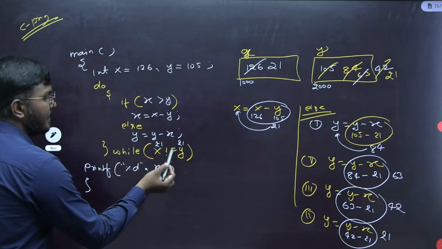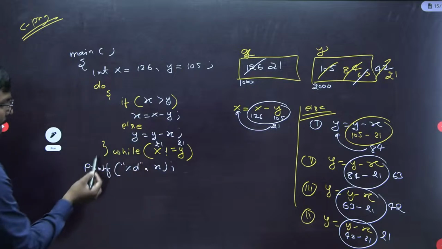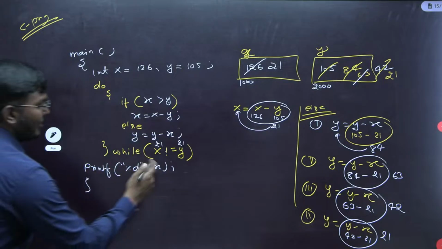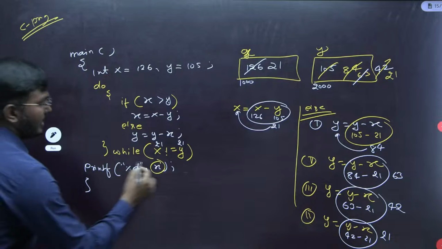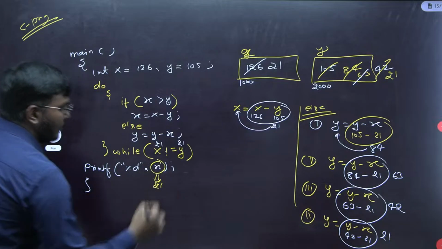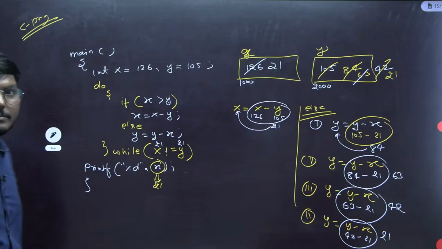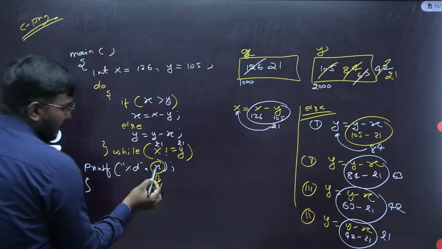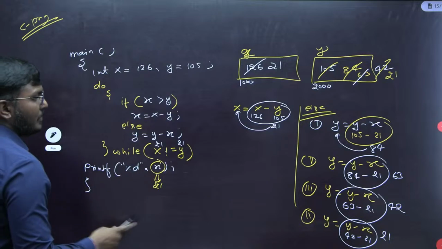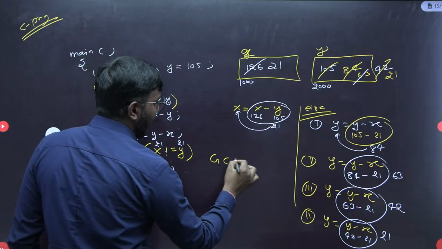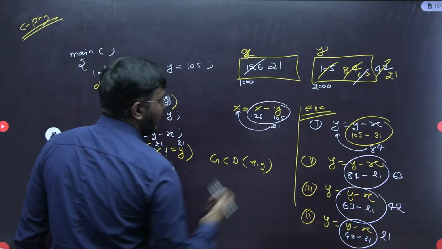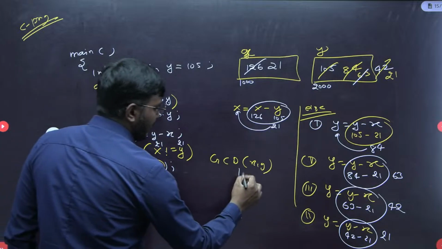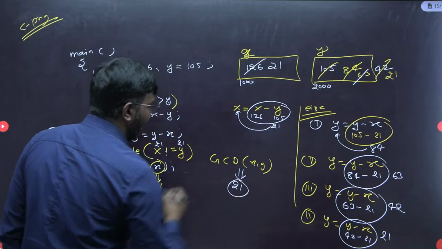If the condition is false, then the loop will terminate and we'll come back to the print statement. So what is the final value of x? The final value of x is nothing but 21. Getting my point now? Understood? This is basically a standard code for the GCD, finding the GCD of x and y here. The answer is nothing but 21 only. So the final value of x is 21.